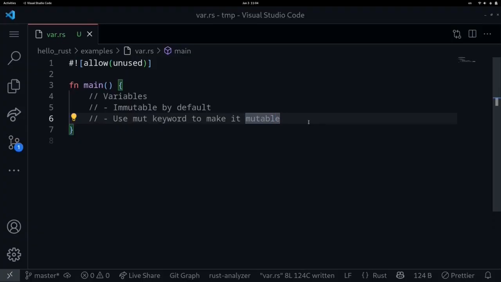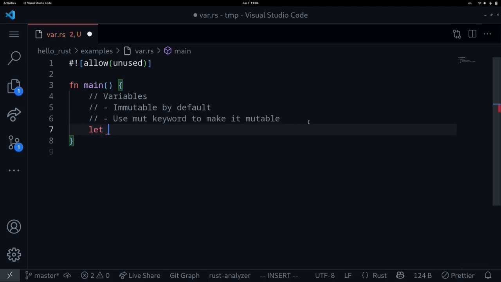Variables in Rust are immutable by default. To make them mutable, you'll need to prefix it with the keyword mut. Let's look at an example. So let's say that we have a variable called x. x is equal to 1. Now in another programming language, if you wanted to update this variable x, all we have to do is say x += 1. This will increment the variable x by 1.